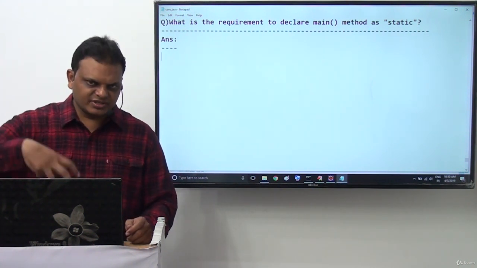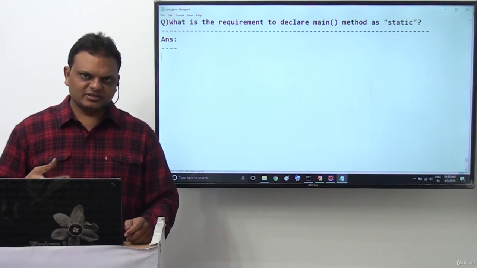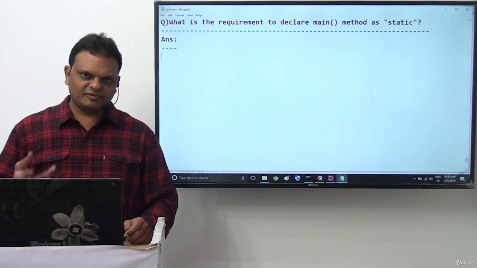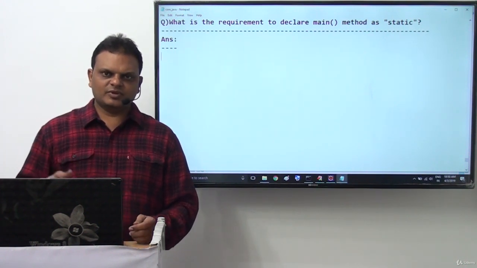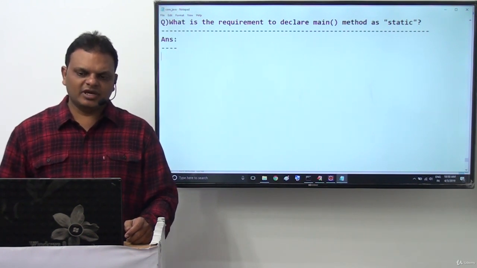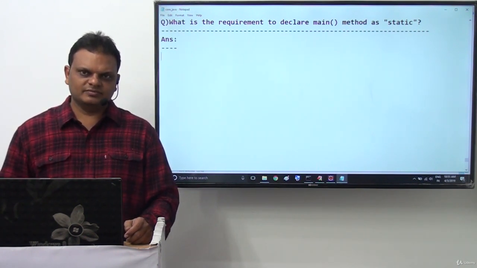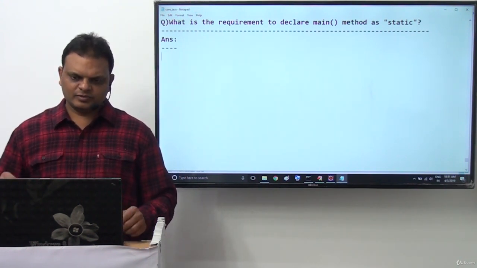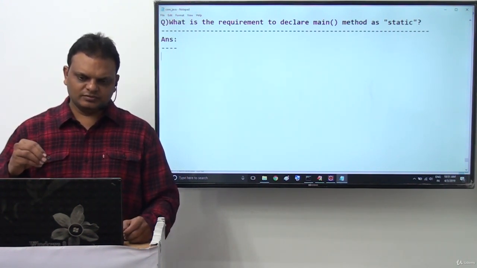After understanding its reason, then we will think about what happens if we declare main method without static. These are the various points we are going to understand clearly now. What is the requirement to declare main method as static? Understand it clearly now.